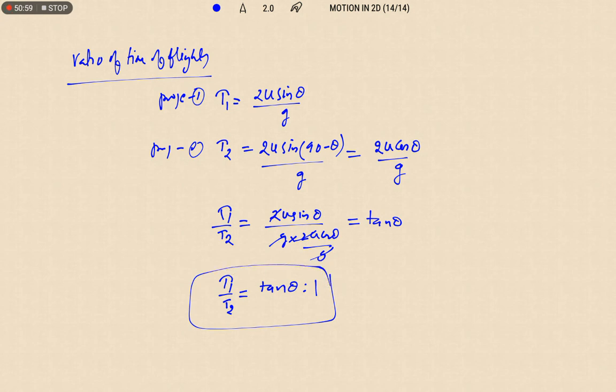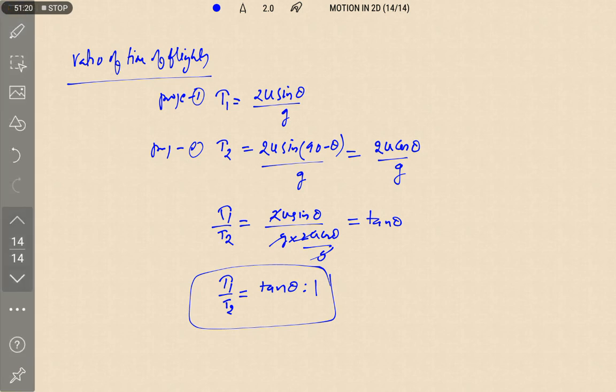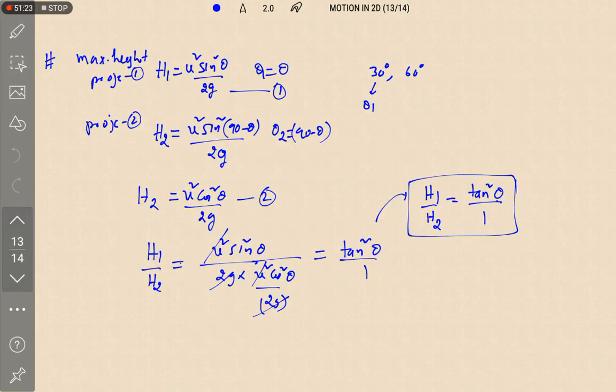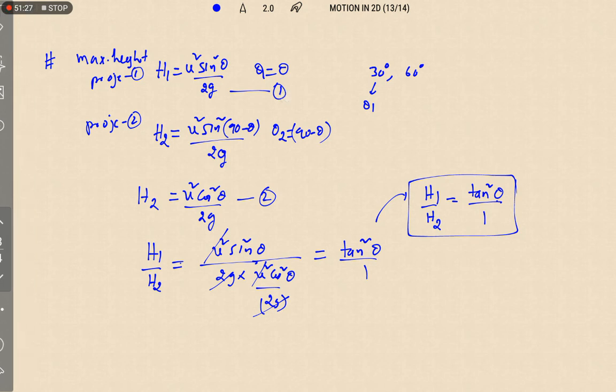Okay, right. Now let us take h1 plus h2. So what is the value of h1? We already got h1 and h2 as the maximum heights.